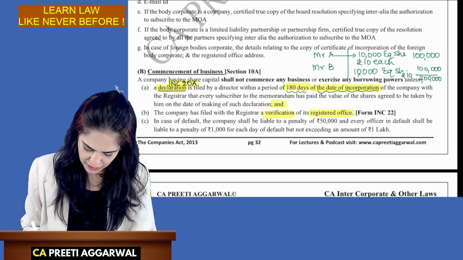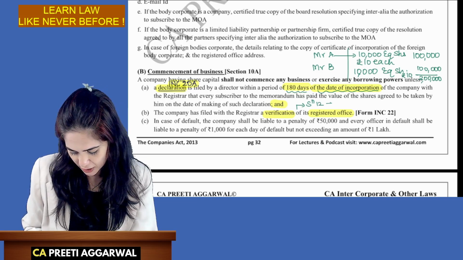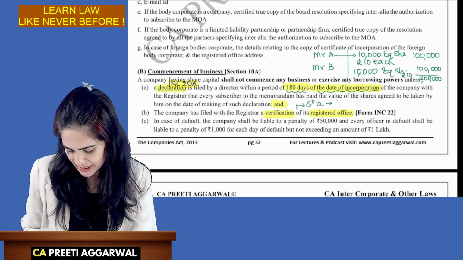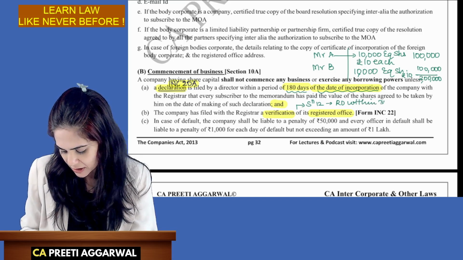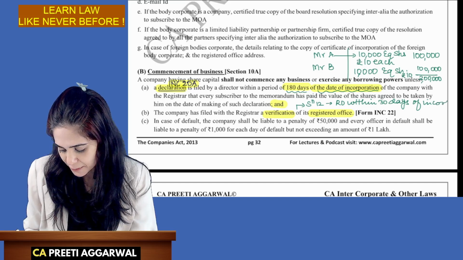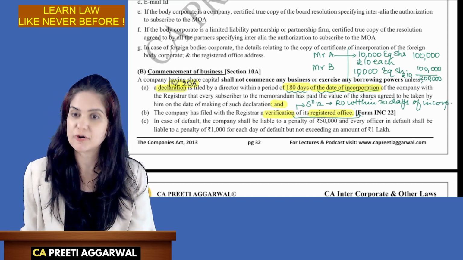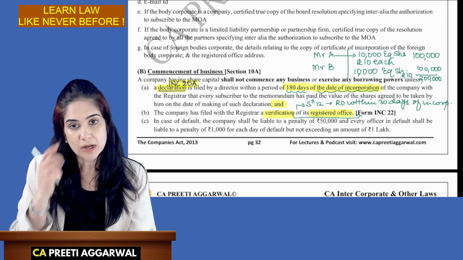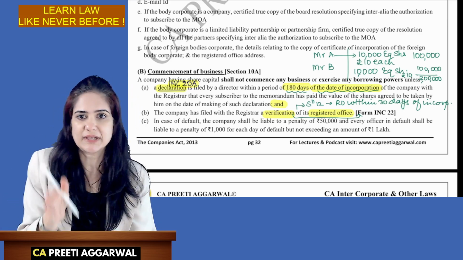Also, give us a verification of the registered office. See, we had discussed section 12, which requires that the company must have a registered office within 30 days of incorporation and a proof that this is our registered office. That proof must be given in Form INC 22. So this is my registered office and I have brought in that money. That proof needs to be given.